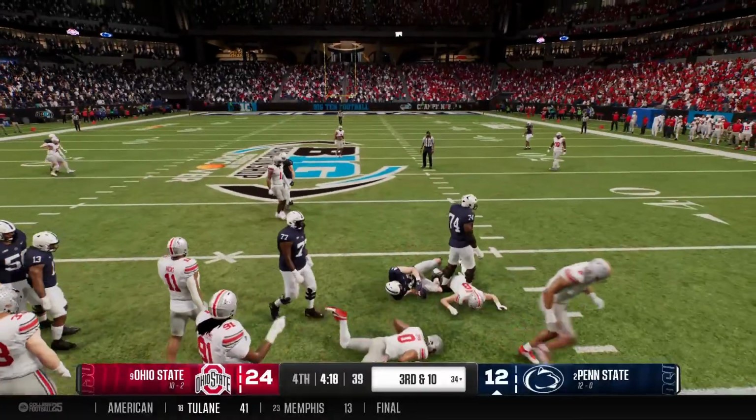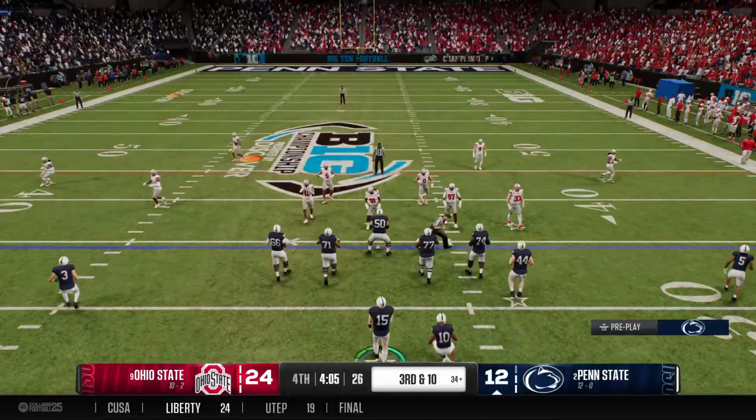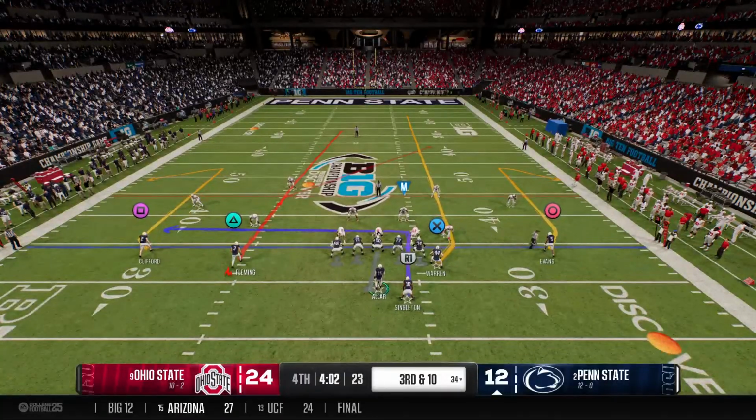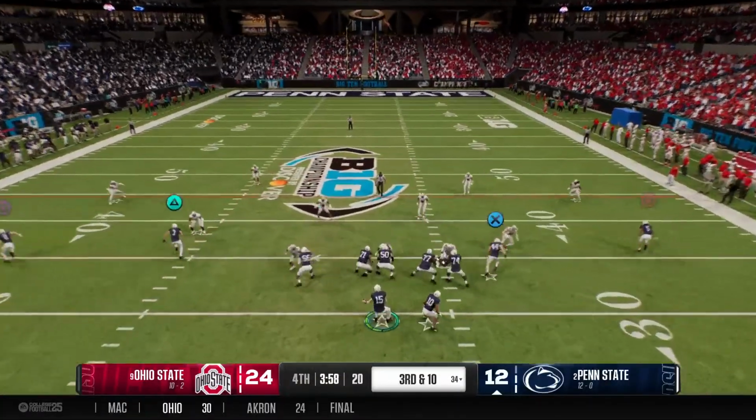Grab down the middle. I get rid of it. He's sacked. And he'll maybe get back to the line of scrimmage, but no more than that. This game, not going to win this game. Now a long way to go to convert this third down.